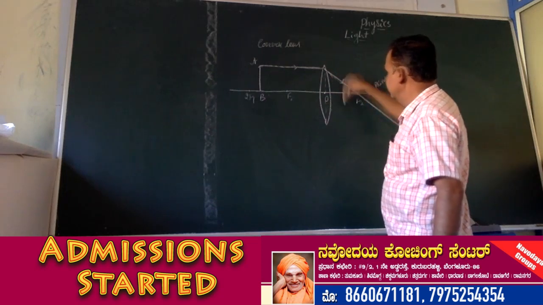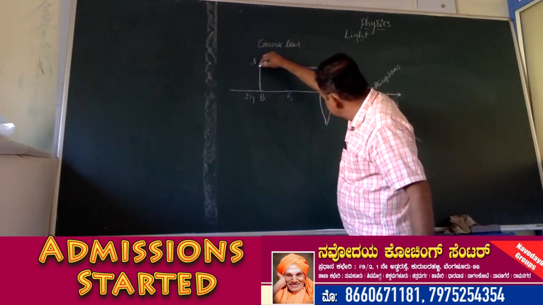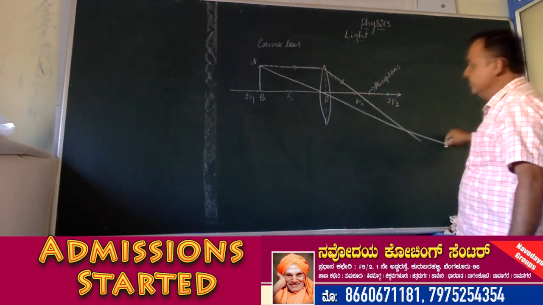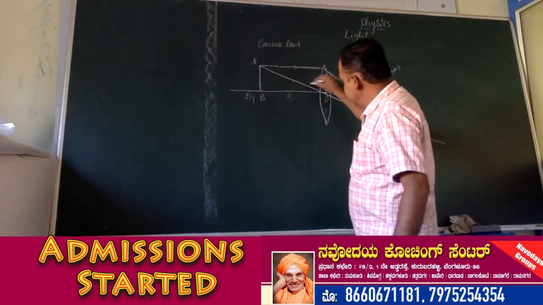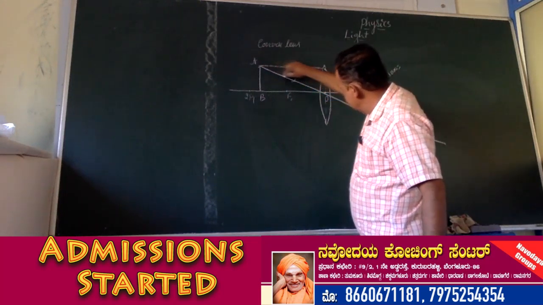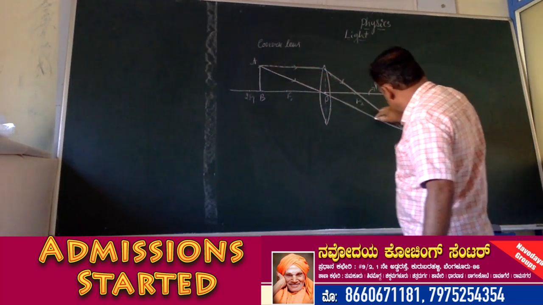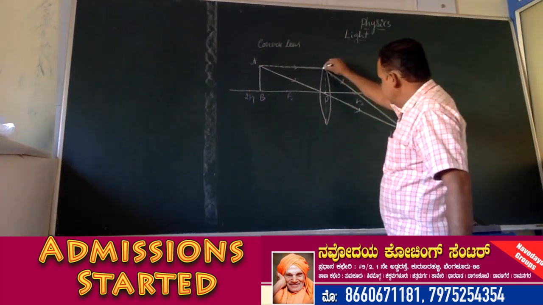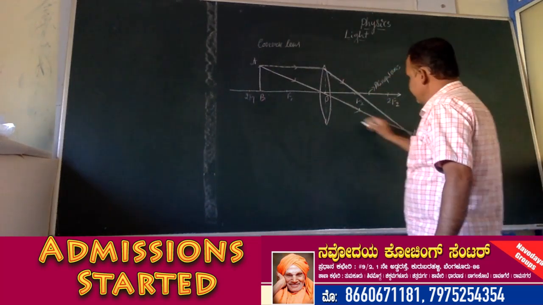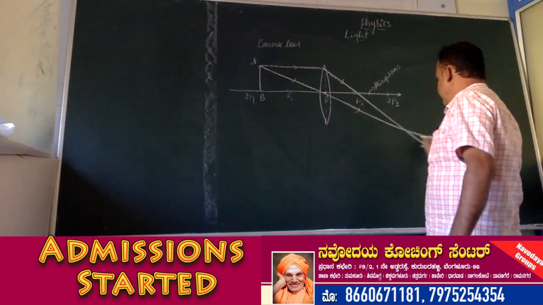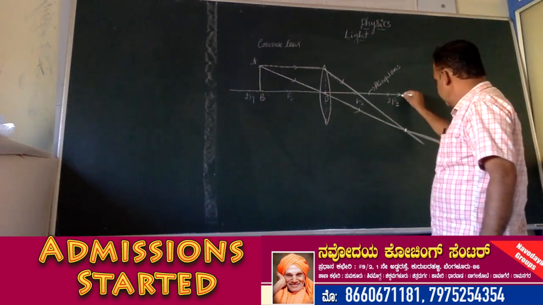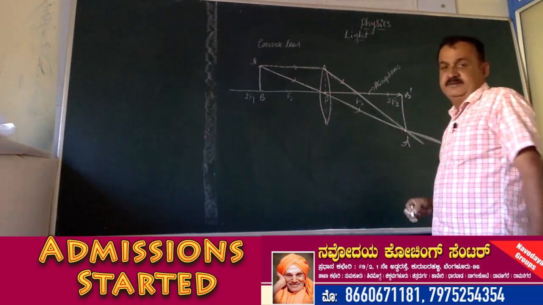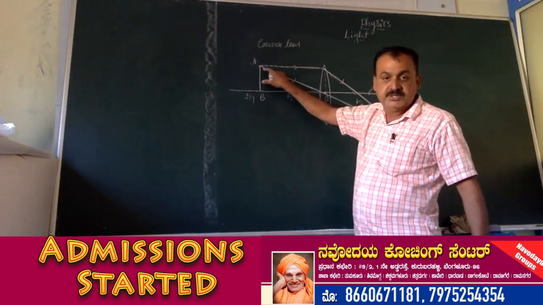The refracted ray. If the ray of light passes through the optic center, it does not bend at any point, it moves in a straight line. Optic center ಮೂಲಕ ray of light pass ಆಯಿತು ಅಂದ್ರೆ ಅದು ಎಲ್ಲೂ ಬೆಂಡ್ ಆಗಲ್ಲ, ಹಾಗೆ ಒಂದೇ ಡೈರೆಕ್ಷನ್ ಅಲ್ಲಿ ಸ್ಟ್ರೈಟ್ ಆಗಿ ಹೋಗುತ್ತೆ. This refracted ray and this ray, these two meet at the point. Then the image is formed here. This is A dash and B dash. It is the image. This is an object.